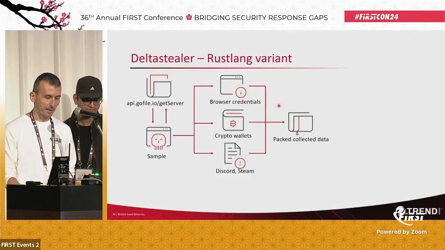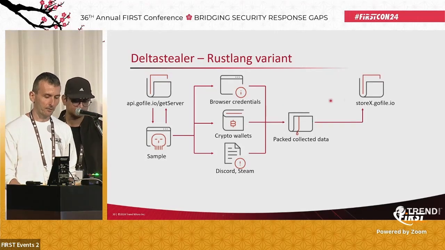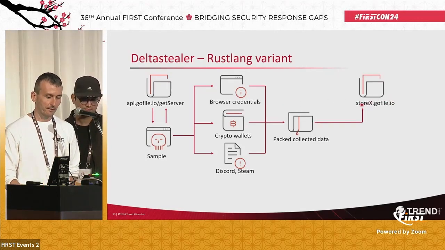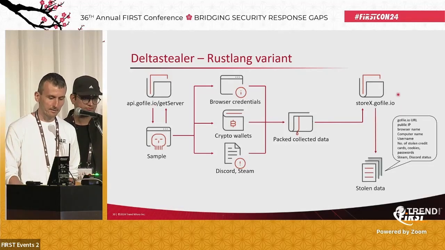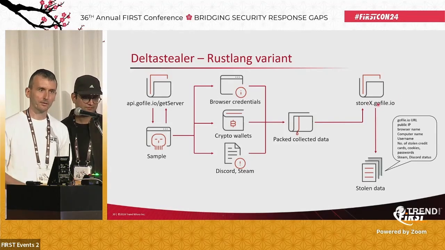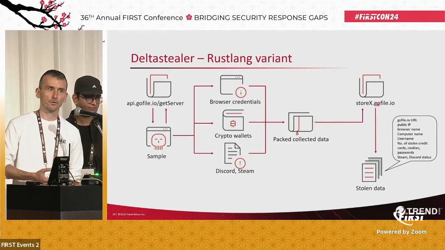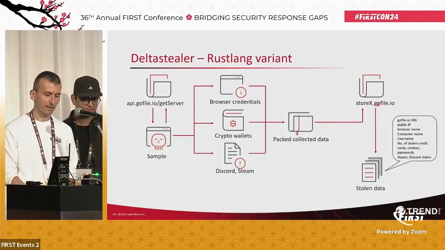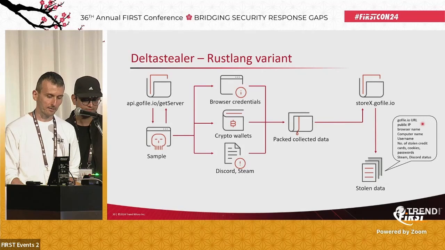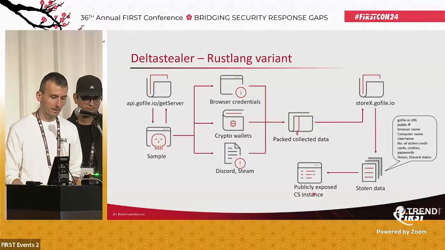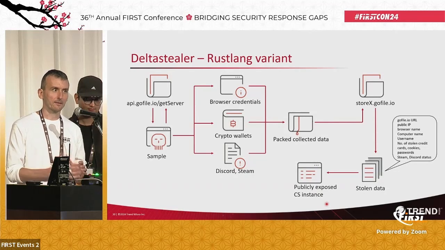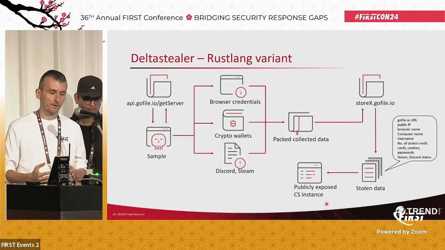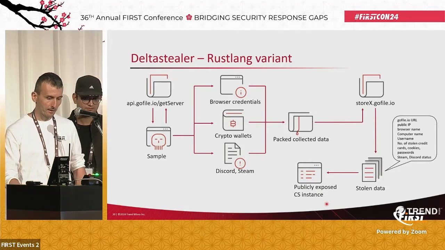Then everything is packed into an archive, and this archive is uploaded to the previously acquired server name from the first query to gofile.io. After uploading, this service returns a URL link, and anyone who owns the link can download the files. Together with additional information like some statistics, browser name, public IP, and so on, these data are exfiltrated to a publicly exposed Codespace instance. So this instance of Codespace is used like the server to which the data are exfiltrated.